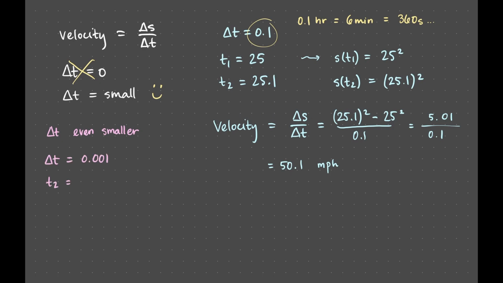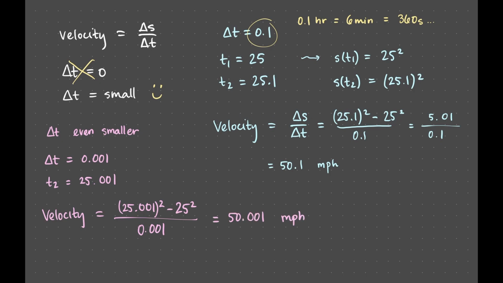For this, our new t2 should be 25.001, and we'll compute in the same way as we did before to obtain an average velocity now of 50.001 miles per hour, which, again, is an approximation of the instantaneous velocity we seek.